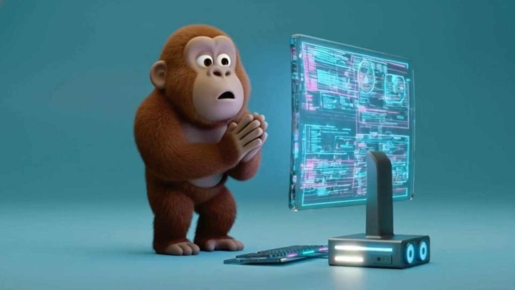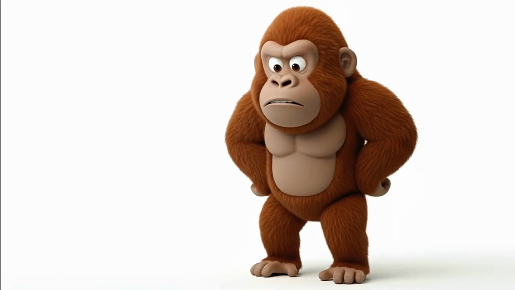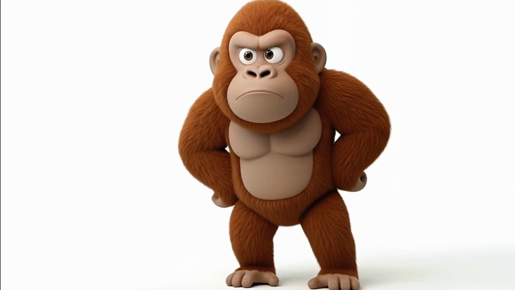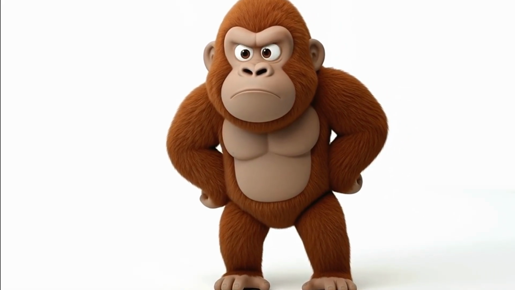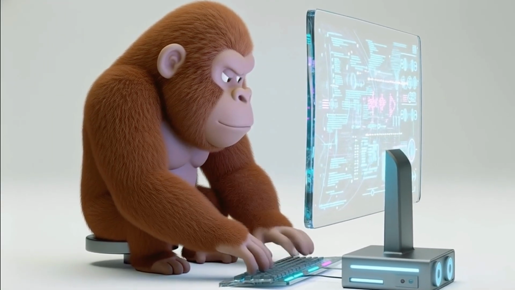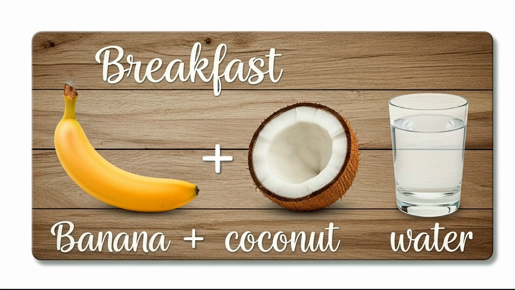Before we finish, the secret weapon is still missing. The monkey realized that every day he needs to peel bananas, crack coconuts, and get water. Is he going to write these instructions every single day? No. He creates a function. A function is like giving a nickname to a set of tasks. He creates the function breakfast. Inside it, he puts peel banana, crack coconut, and get water.